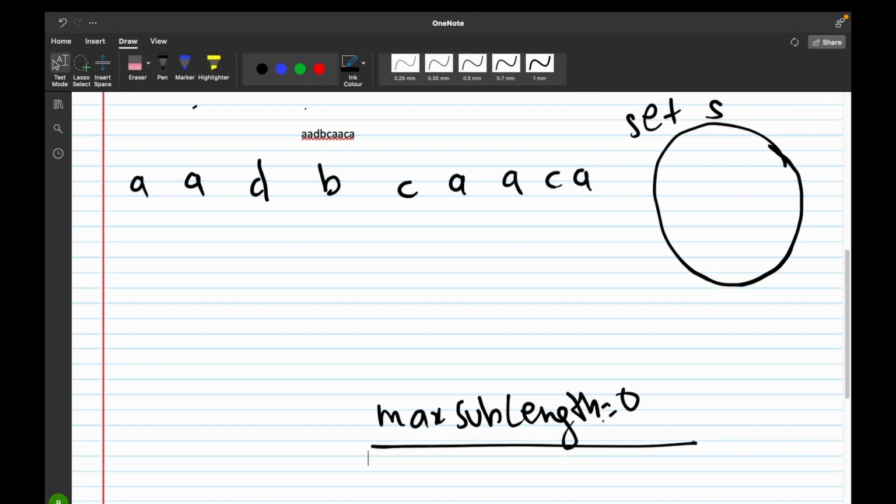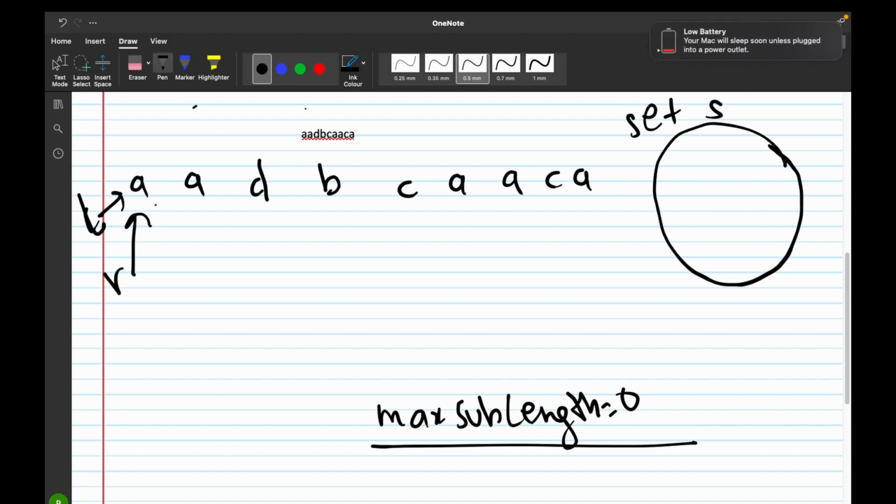This variable would keep the track of the maximum length of the substring that we are getting at each iteration. After this, we would also keep two pointers and name them left and right respectively, and these two pointers would initially point to the very first element of our array or string.